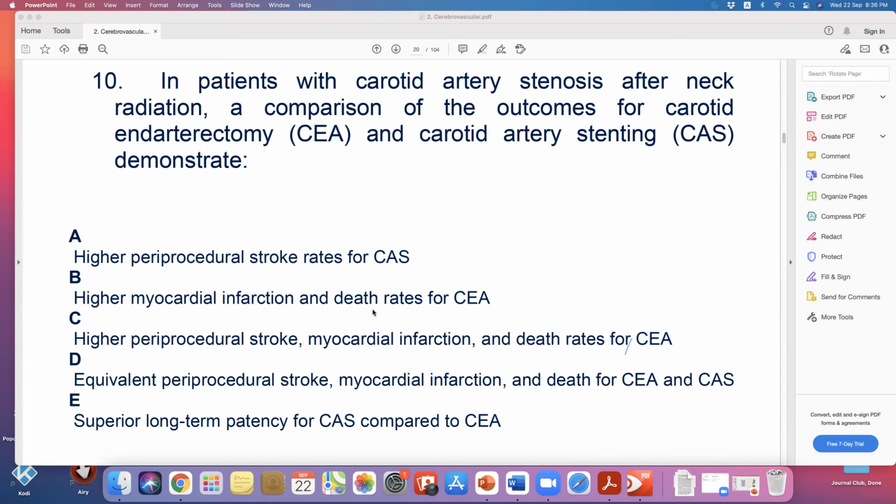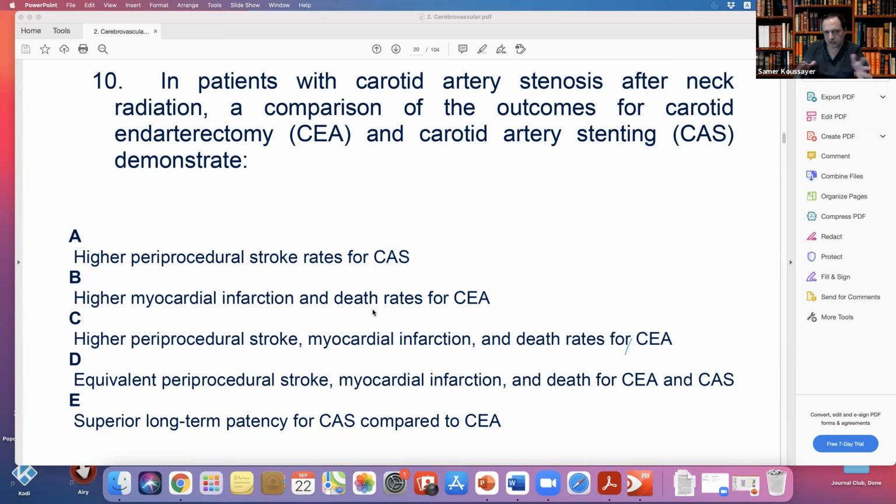Okay. Higher myocardial infarction and death rates after endarterectomy? I don't think so. The same. Everything is the same. The only difference will be the nerve damage. The difference with stent is not the stroke, not the mortality; only the nerve damage should be higher if you do surgery.